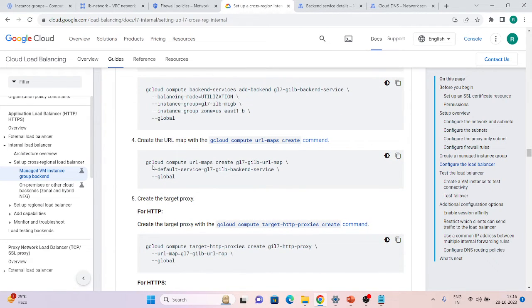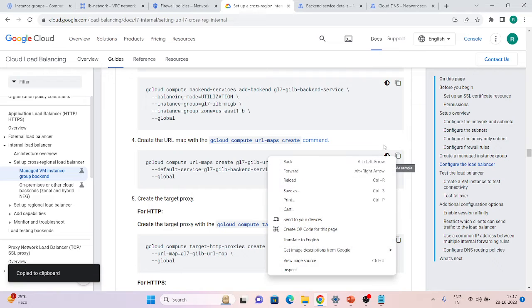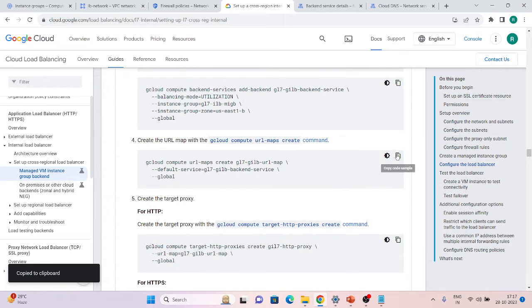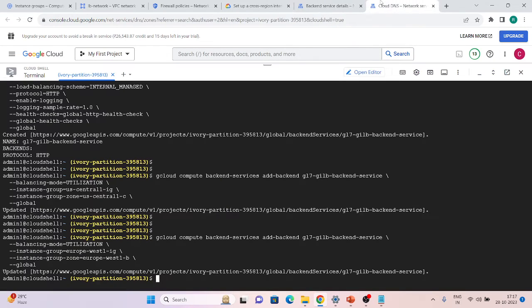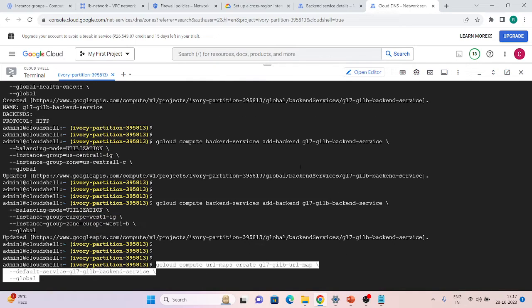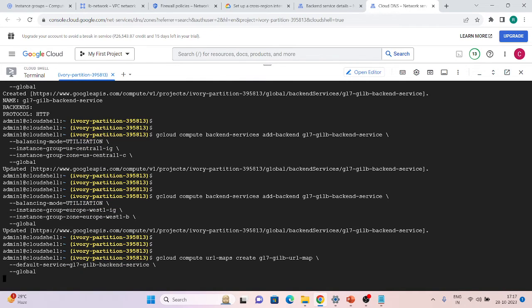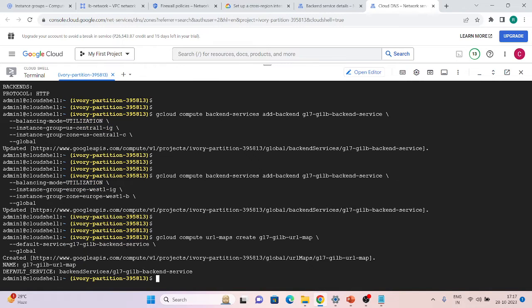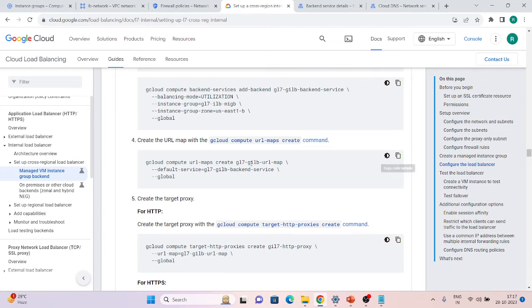This is the command for the URL map. It is a kind of URL mapping. If traffic comes to slash video or slash audio, it will redirect the traffic according to the URL. So we just run this command. There's nothing much. We are just creating a simple load balancer. If you want to do more, you can import this configuration and make changes according to you. I have shown how we can achieve this. You can check out my previous videos for the load balancer and you will find that. So our URL map has been created.